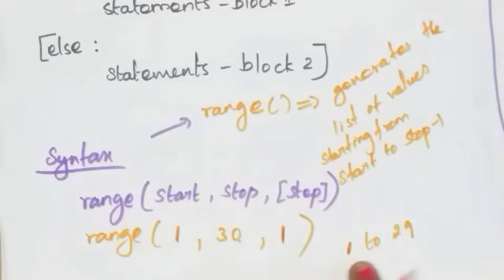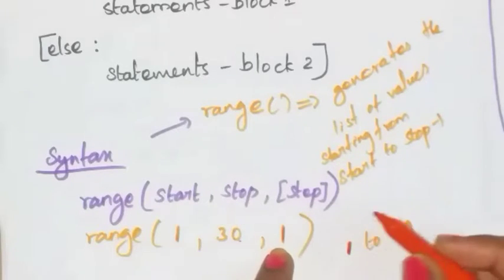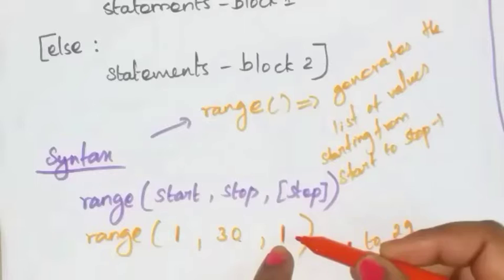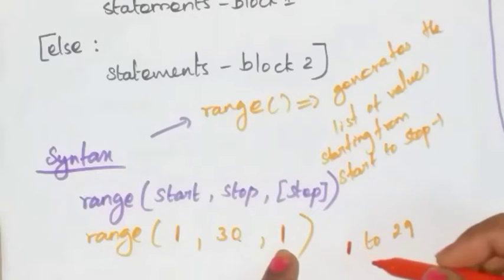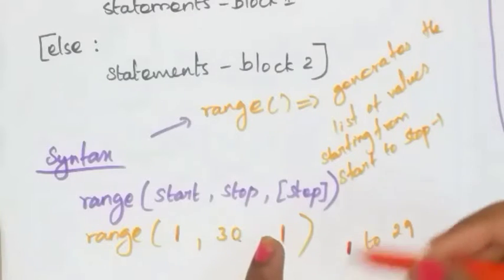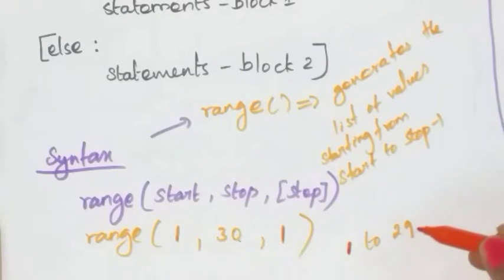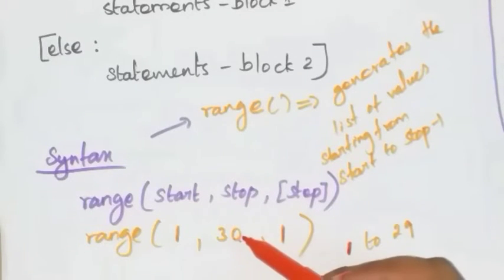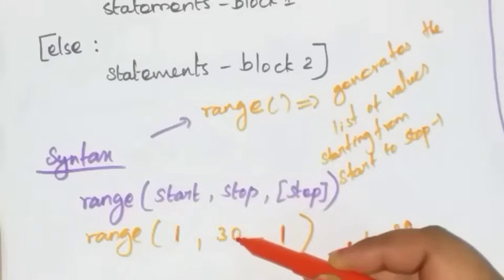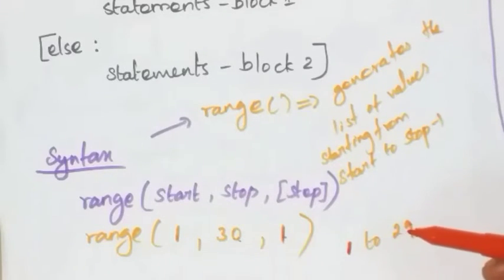Okay, so first you are taking 1, that is the first iteration. In the next iteration you have to update by one, so 2, next again updating by one, so 3, next again by one, so 4. You have to write up to 29, not take this 30. Okay, so you have to subtract 1 from this 30, and take that value as the end value.